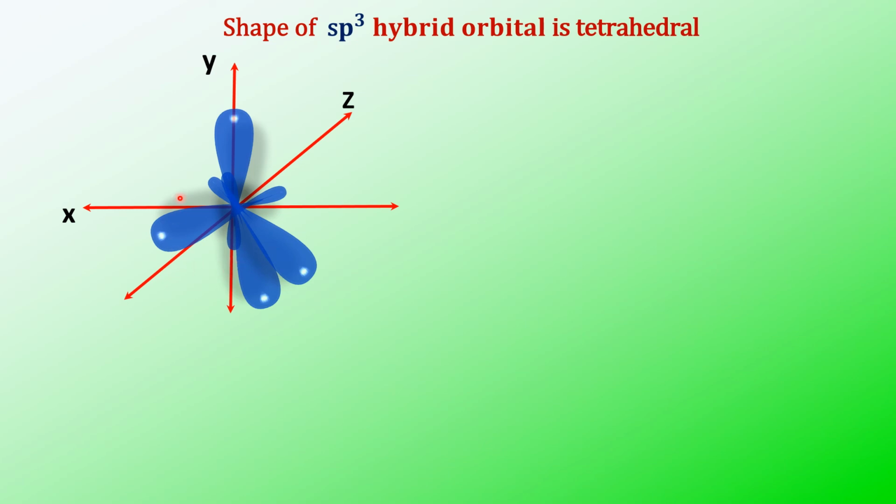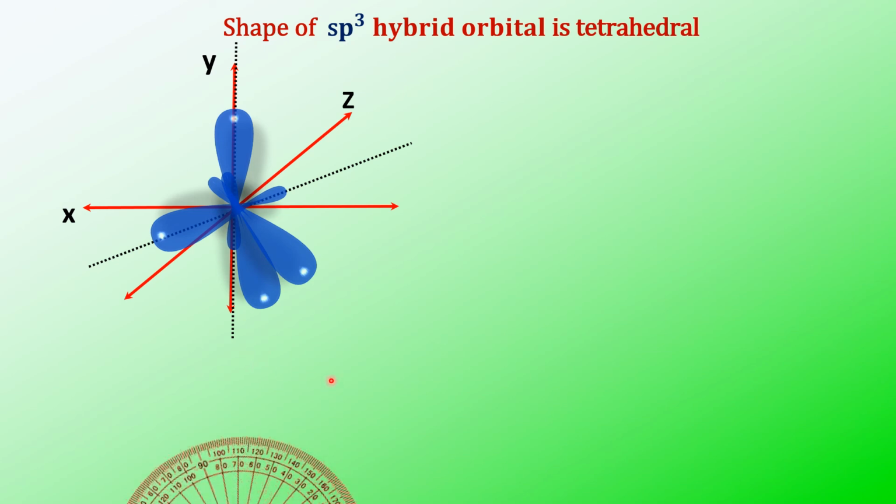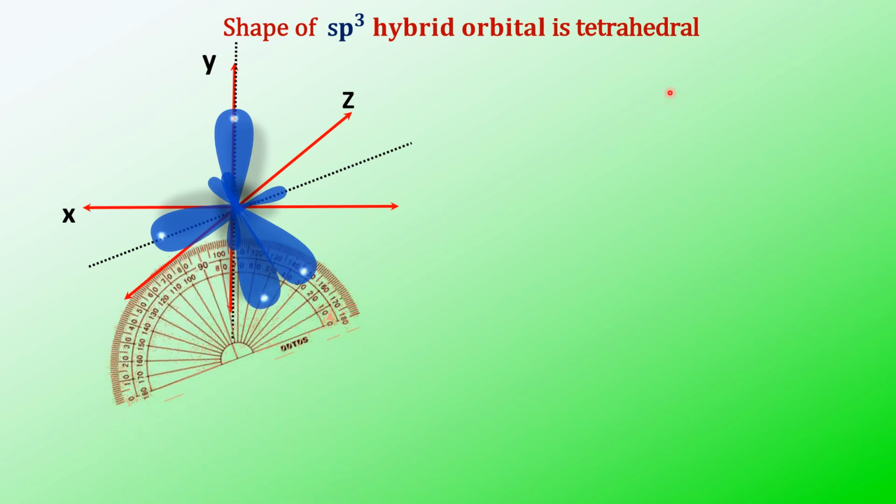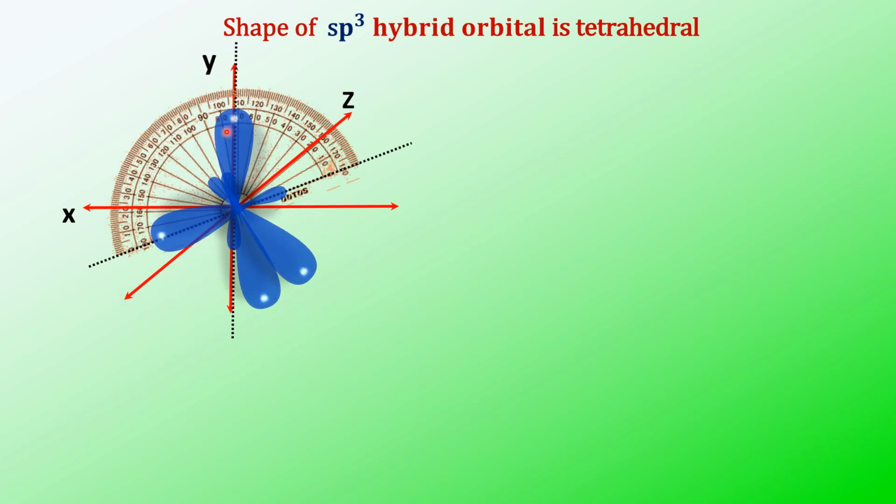And we have measured the angle also. Again, we'll try to measure it. This is the axis; we'll measure the angle between these two. Already we have done this, once again we'll see this. For a tetrahedral shape, the bond angle was found to be 109 degrees 28 minutes. So here you are seeing the 109 somewhere here.